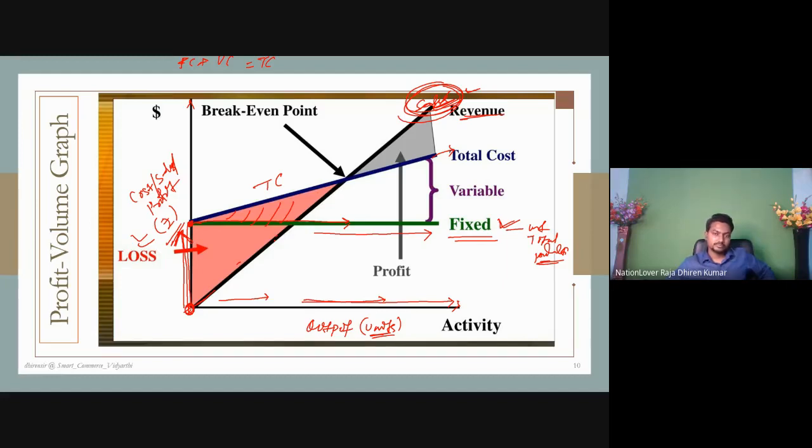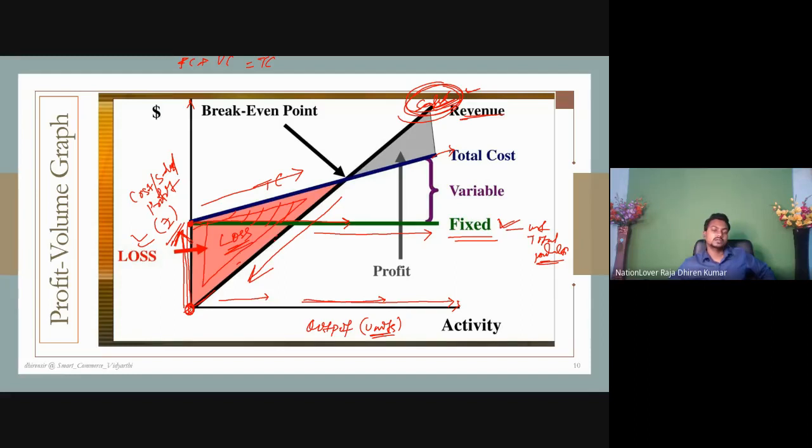Now look at when the revenue curve is below the total cost curve. This one is the total cost curve. This one is the revenue curve. When the revenue curve is below the total cost curve, this area is known as the loss.